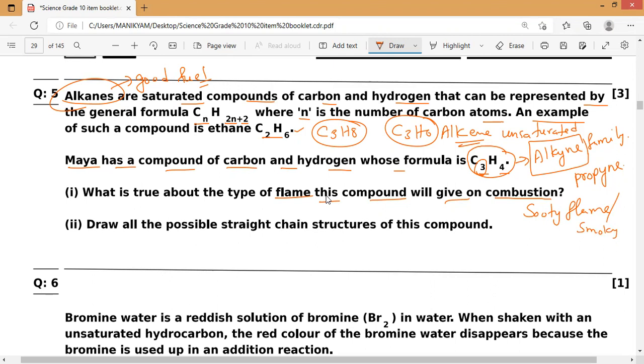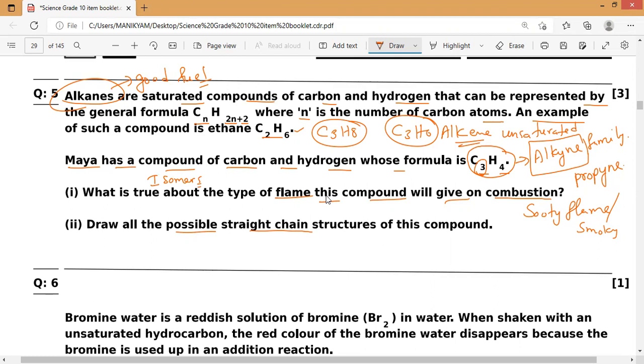Now they are asking to draw all the possible straight chain structures of this compound. As we know, same chemical formula but different structures are what we call isomers. Those isomers may be alkenes or alkynes.